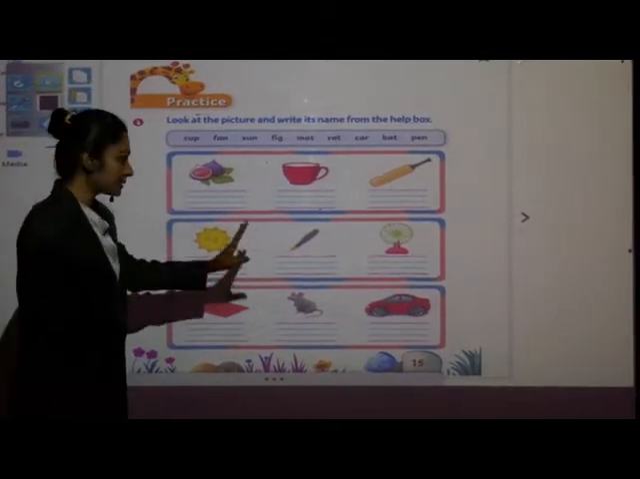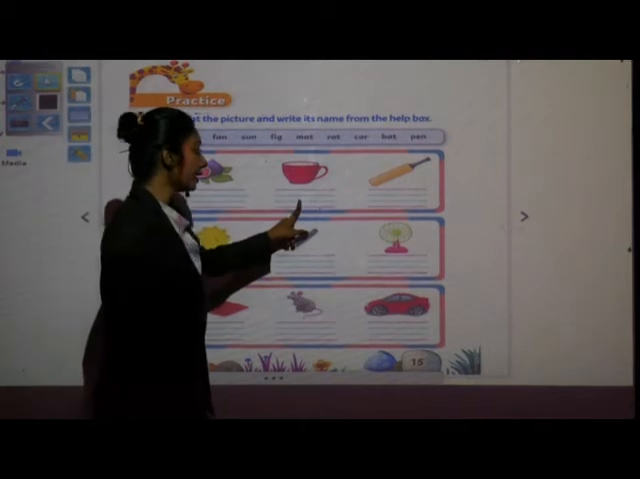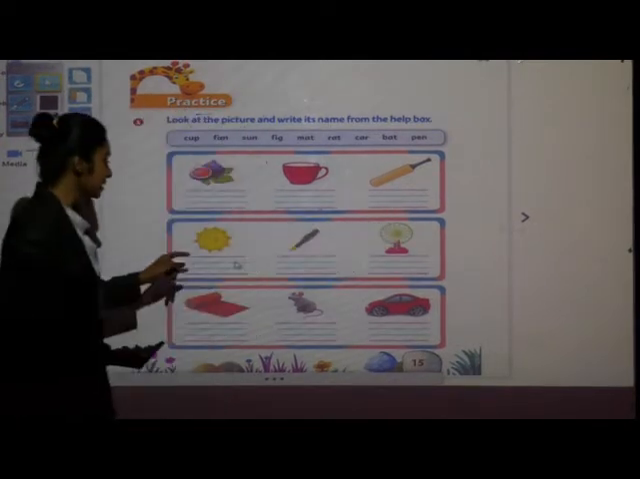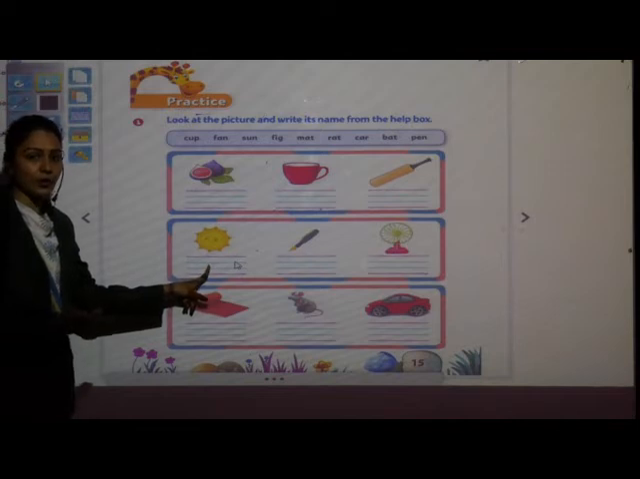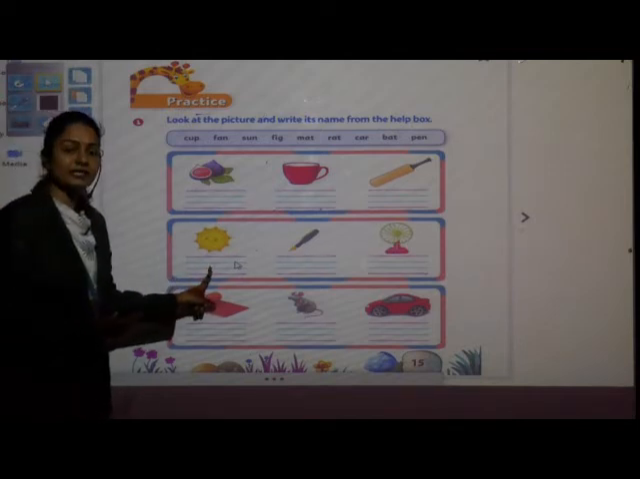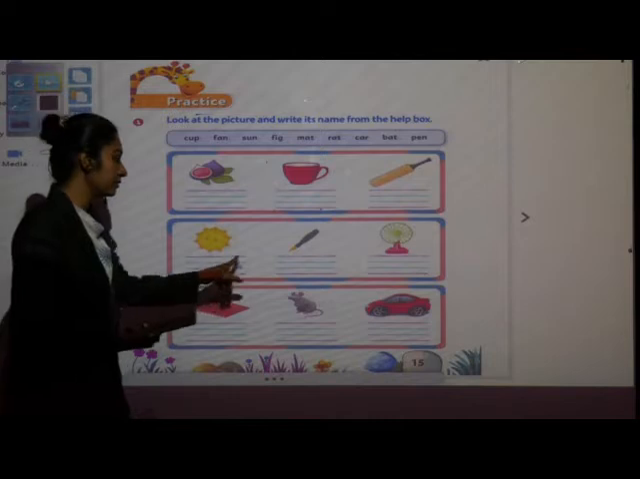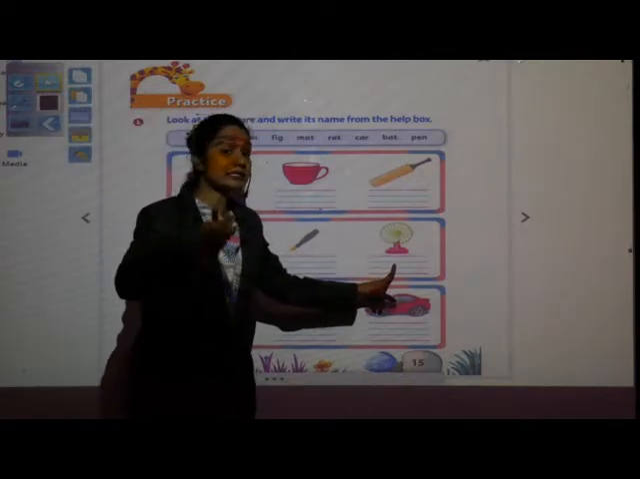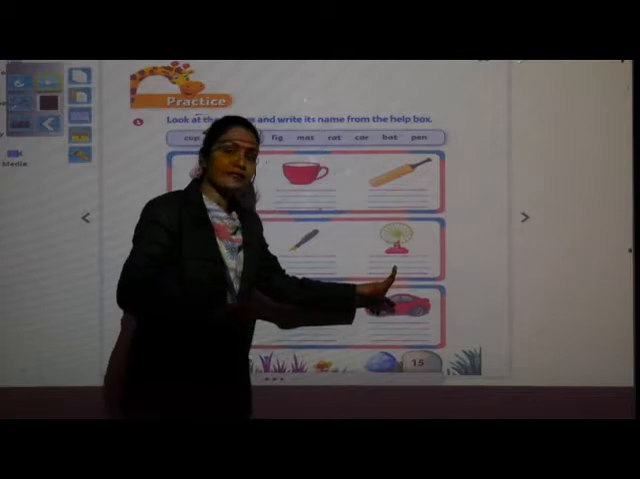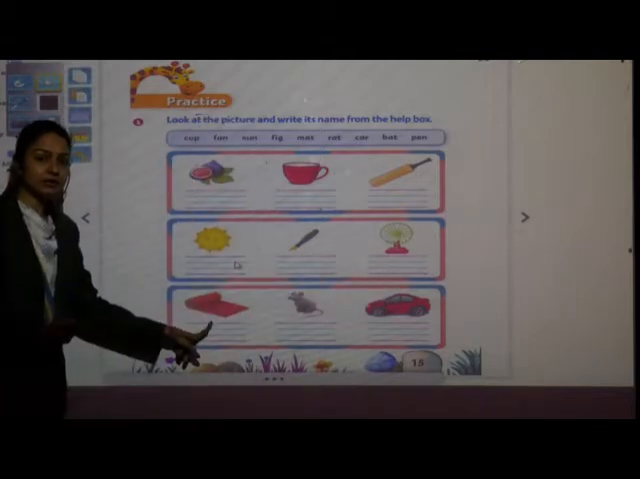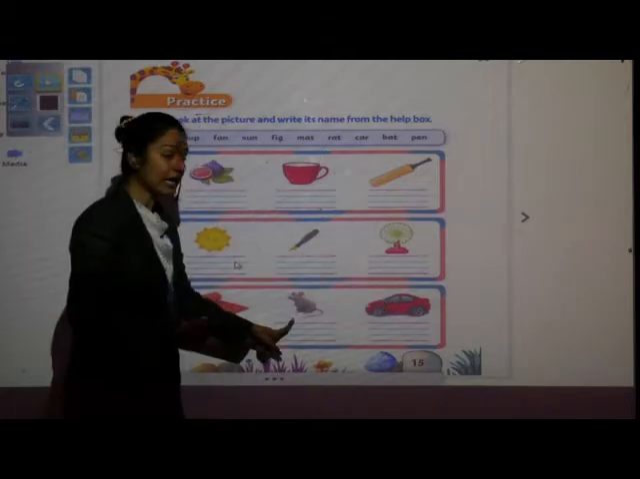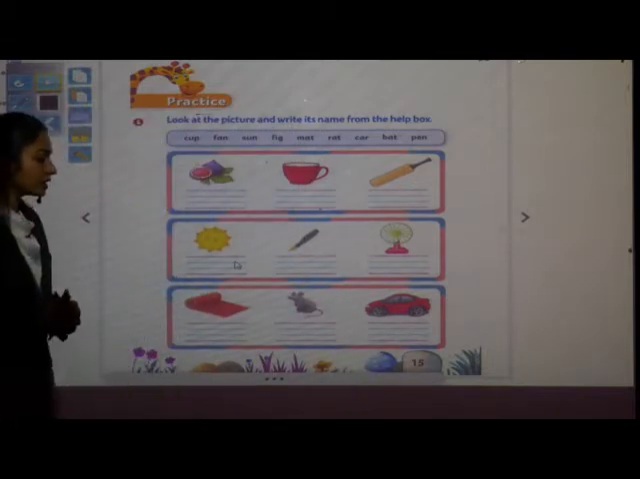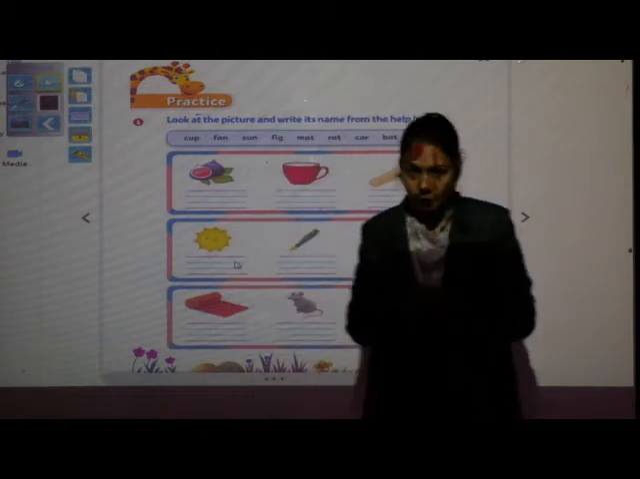So I'll just review this. This is a fig. This is a cup. Come on, give me the answer fast. This is a bat. Yes, you have completed this homework, right? Which picture is this? This is a sun. Very good. Pen. You have to give the answer in full sentence. This is a fan. What is this? This is a mat. This is a rat. And what is this? This is a car. Yes. Very good.